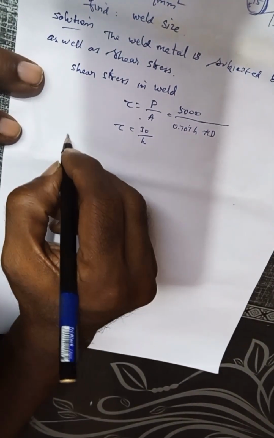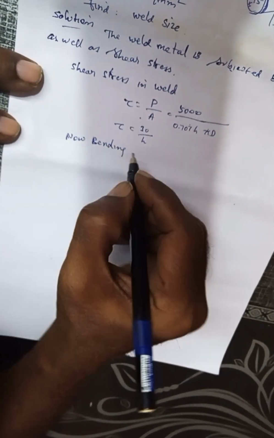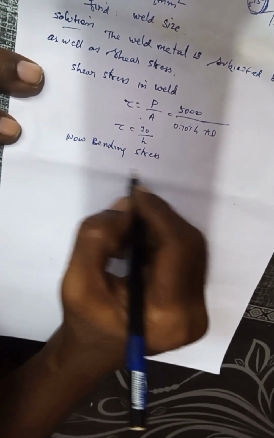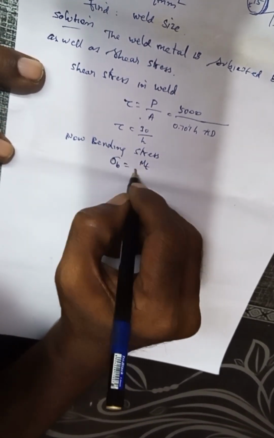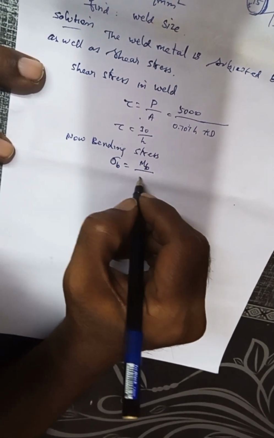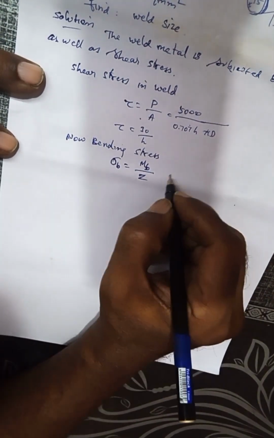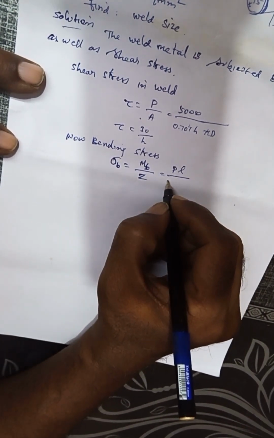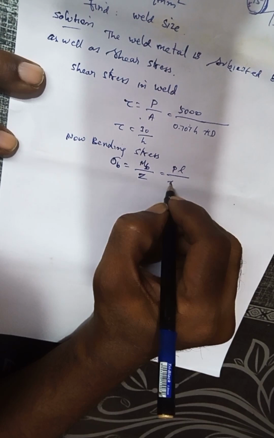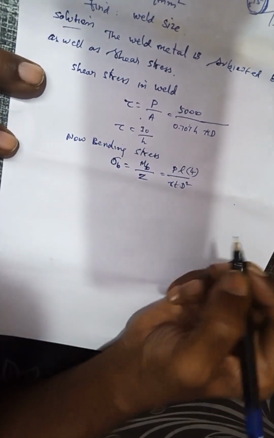Next we have to find out the bending stress. Sigma b is equal to bending moment divided by section modulus. What is the bending moment? P into L. Section modulus is pi into t into d square by 4.